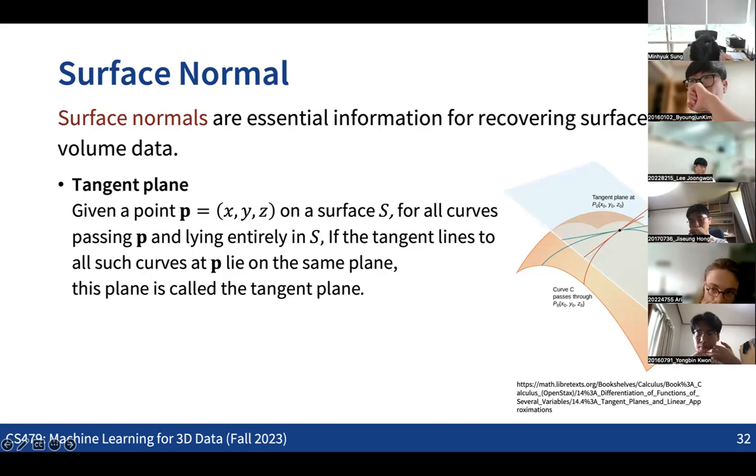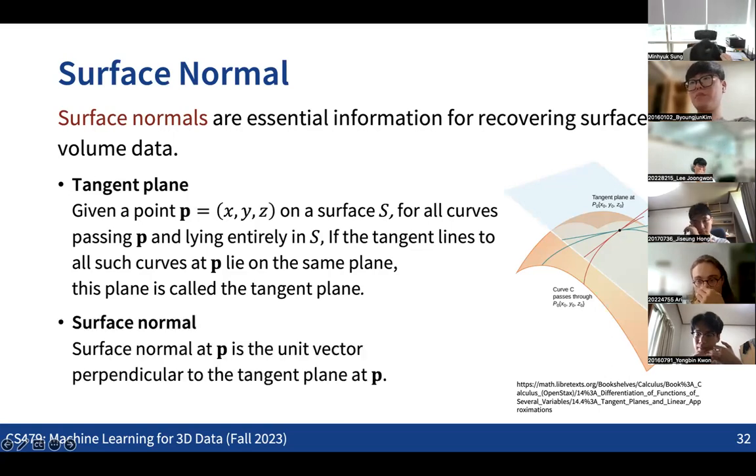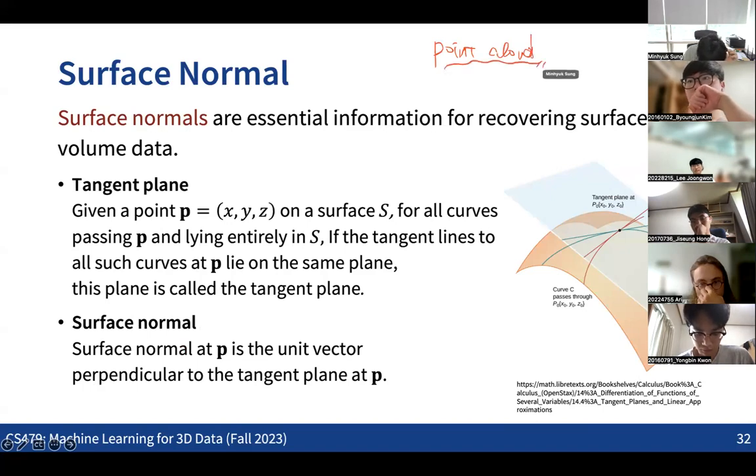Then given this tangent plane, the surface normal is defined as the normal of the tangent plane. If we have the tangent plane, the unit vector perpendicular to the tangent plane becomes the surface normal. So that's a slightly more mathematical way to define the surface normal. Then the question is, when we only have a set of points, the point cloud without any surface information, how can we estimate this surface normal information? Do you have any idea for that?